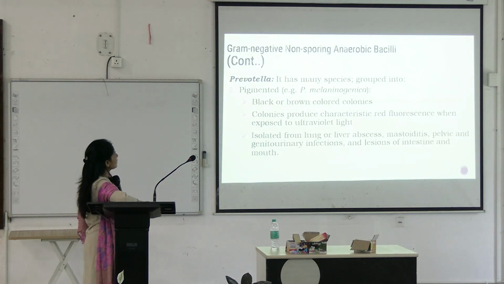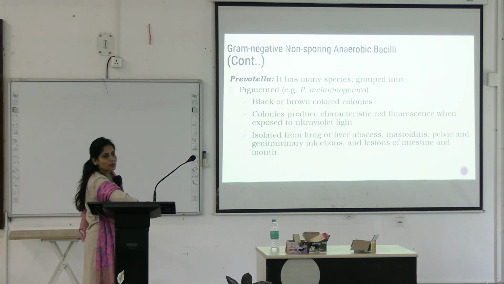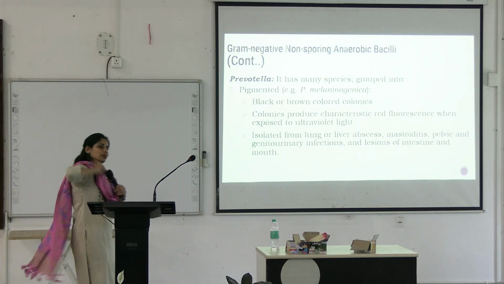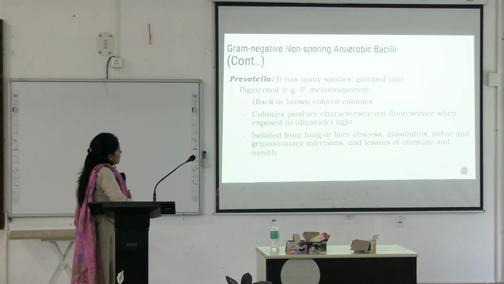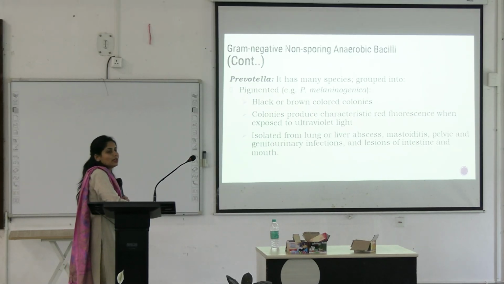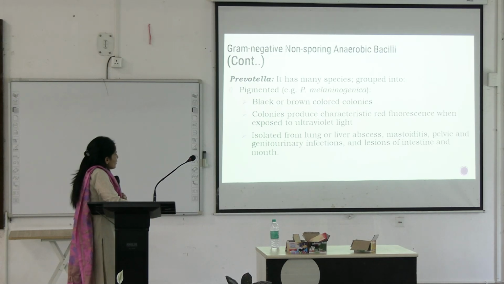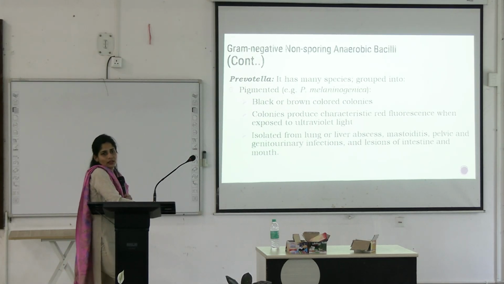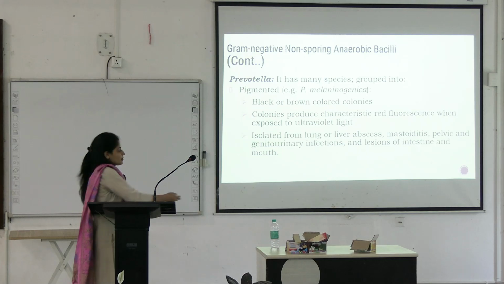Then there is Prevotella. There are two kinds of Prevotella, pigmented and non-pigmented. These Prevotella have brown or black colored colonies and they fluoresce when exposed to ultraviolet light. I have shown you the picture before. They are isolated from lung or liver abscess, mastoiditis, pelvic or gut infections, and intestine or mouth, basically the mucosal areas.